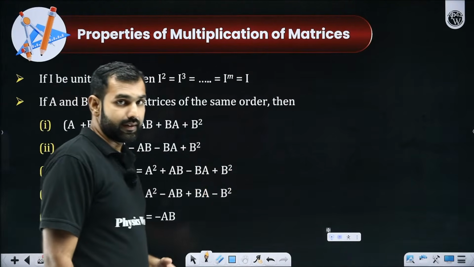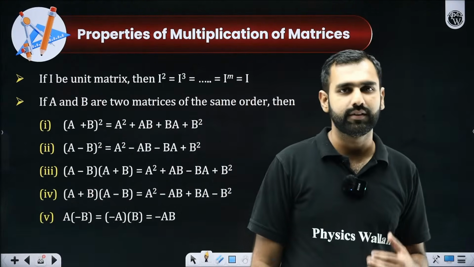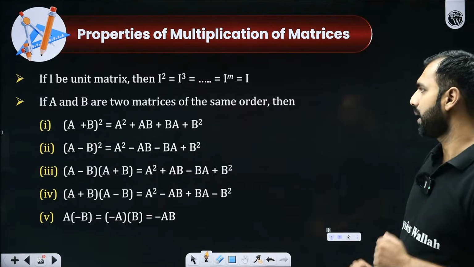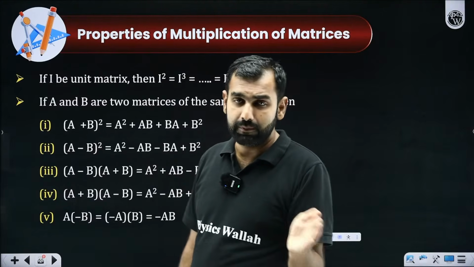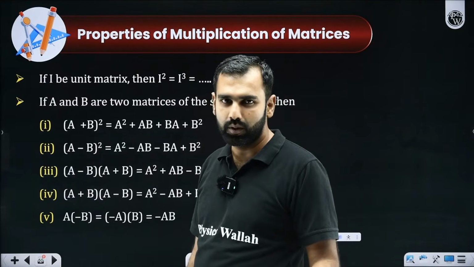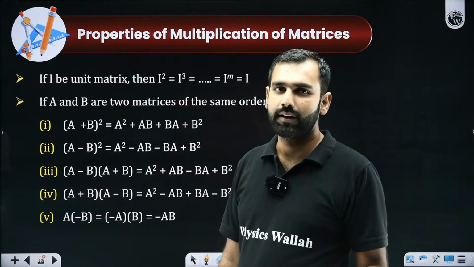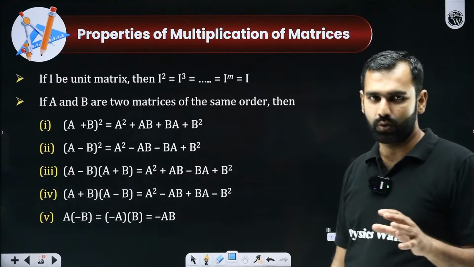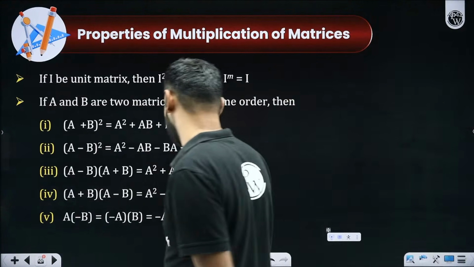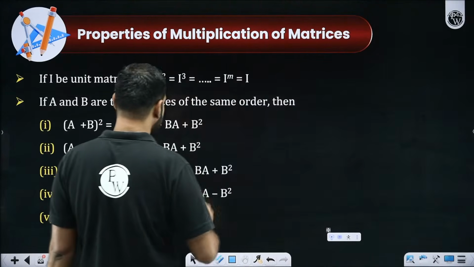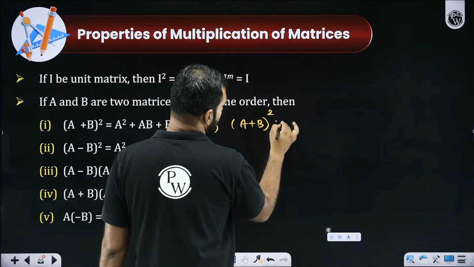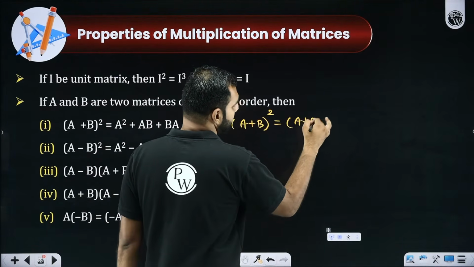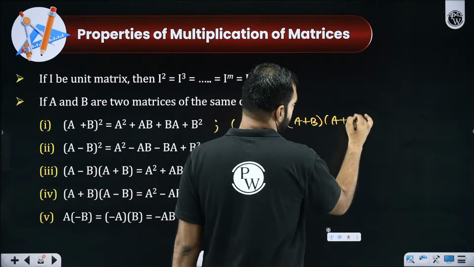Now, this is the part where a lot of students make mistakes in the chapter matrices. In the world of numbers, algebraically we know (a plus b) whole square is a square plus b square plus 2ab. Yes or no? Delta star is out of your syllabus, but if you really ask me, I'll explain it at the end of the session, if the time permits, or maybe some other day. But if I ask you (a plus b) whole square, I'll be writing it as (a plus b) into (a plus b). Yes or no?